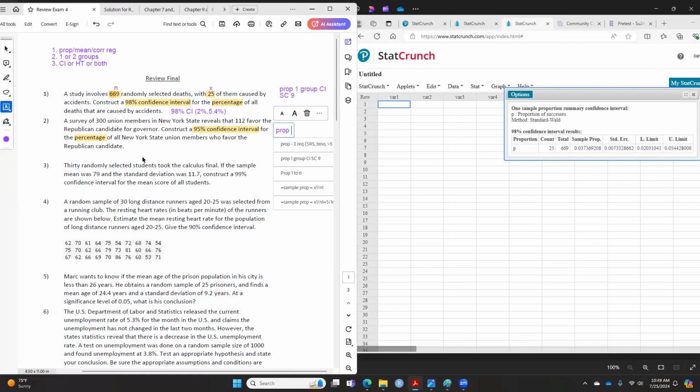One. This is one. Now, if it's two groups, they will have to tell you, group number 1 belongs to New York and group number 2 in Minnesota or something else like that. So you will see more statistics, more results reviewing. And are we doing confidence interval, hypothesis testing, or both?